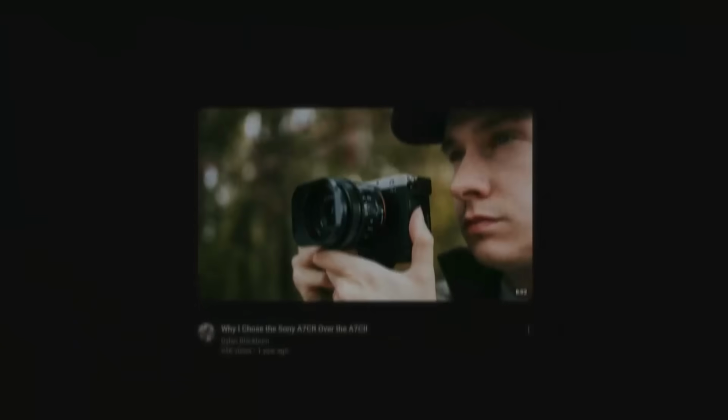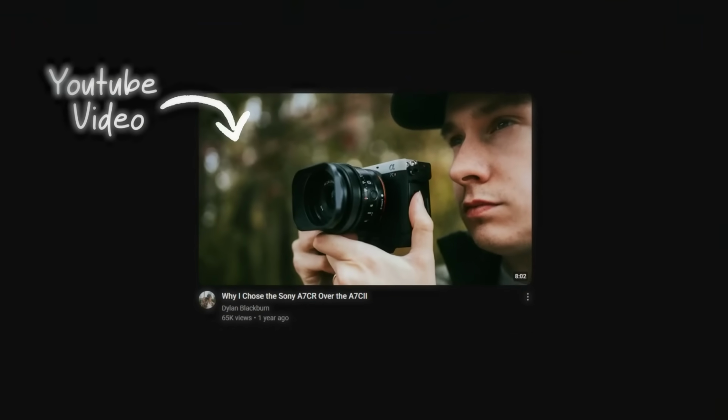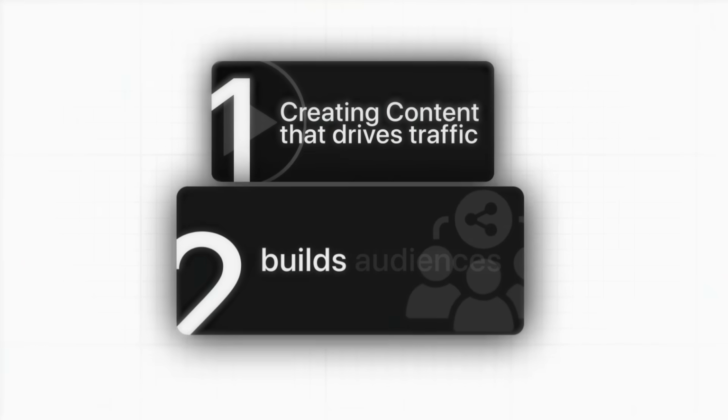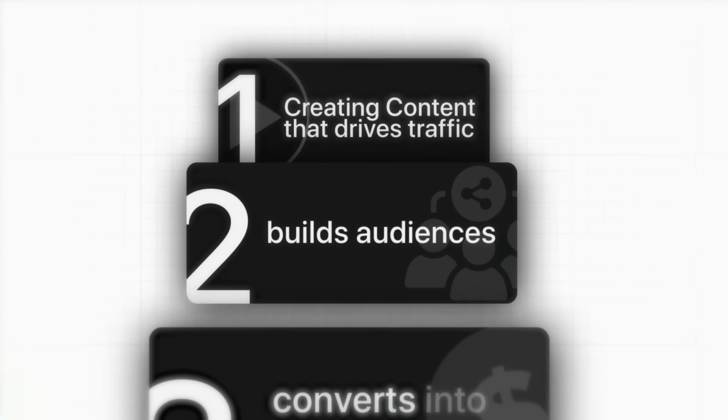And you can set it up today without writing a single line of code. I just built a complete short-form content system that takes any YouTube video and automatically transforms it into dozens of viral-ready clips, while other editors are manually editing videos for hours or paying thousands to editors. This AI workflow is generating content that's actually making money, real money. The insane part, this automation I'm showing you is currently running in the background, creating content that drives traffic, builds audiences, and converts into actual revenue.